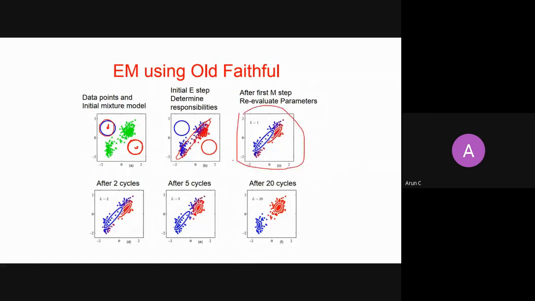Using these new thetas, we calculated the posterior probability again and then further thetas, and we keep cycling this. After 20 cycles, we find the covariance matrix is this one and mean one, mean two will be this one. If you remember, in k-means clustering you converged in 6 iterations, and here you will take almost 20 cycles.